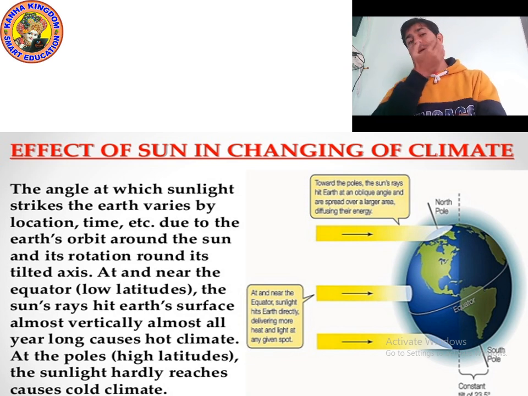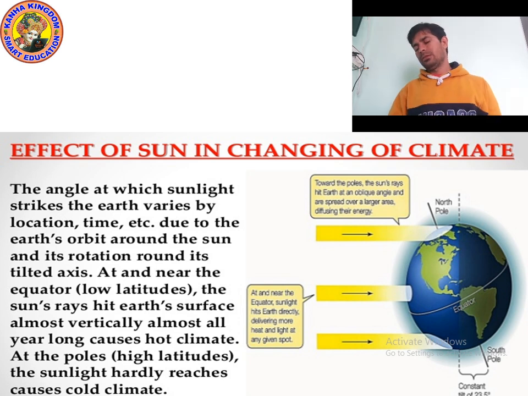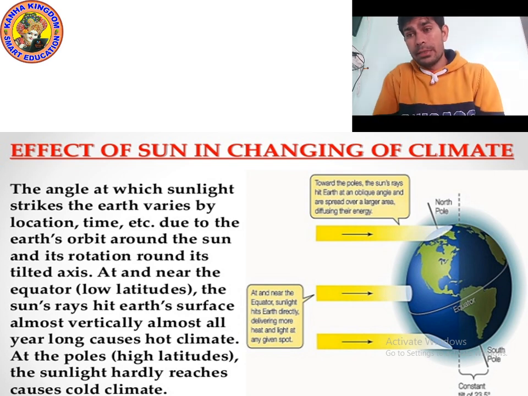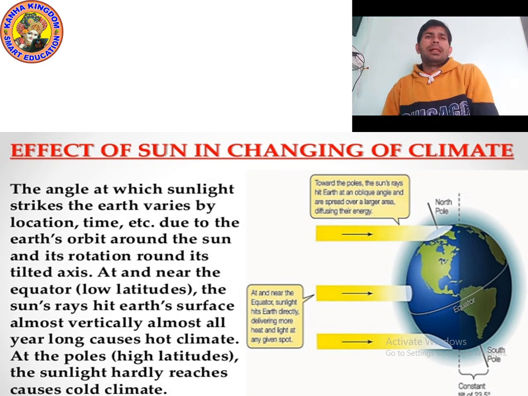But before we start, let's revise whatever we studied in previous class. So it will be helpful for us to understand today's topic. Last time we studied about wind, that the horizontal movement of air is called wind, and we also studied about precipitation.